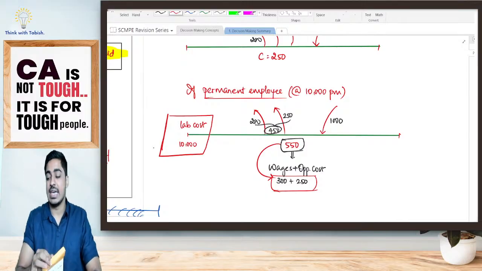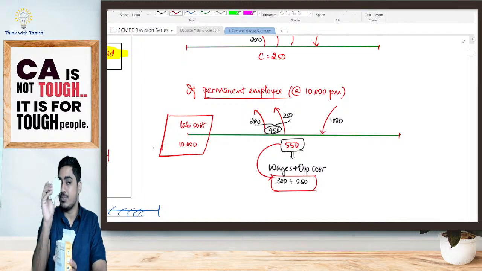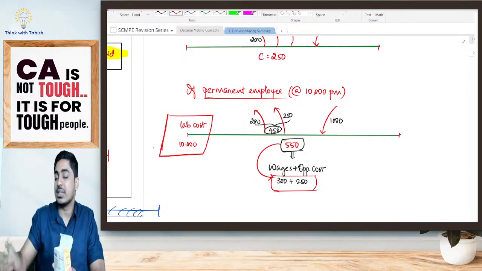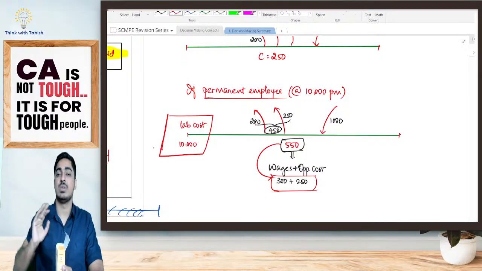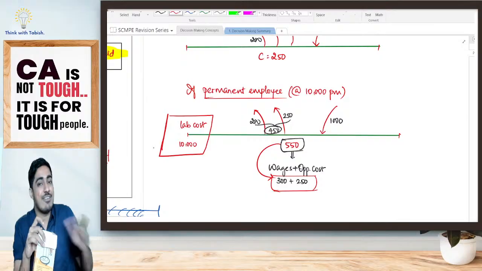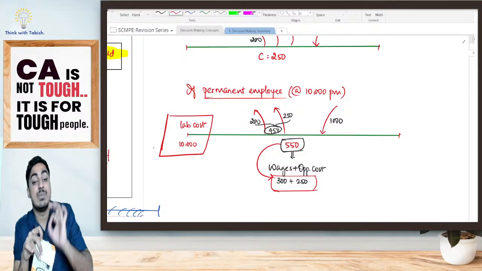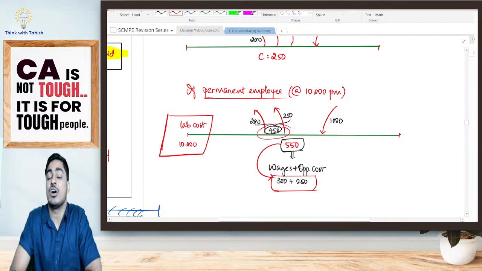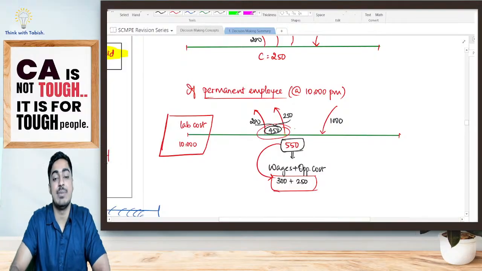So look at this, students. At the start of the month, I am paying my employee 10,000 rupees. 10,000 rupees I have paid my employee. Now, whether he works, he doesn't work, he produces a shirt, pant, he doesn't do any work, this amount is paid. Now, when I decide I'm going to manufacture shirt, by selling shirt, I've got 1000 rupees. Specifically for my shirt, I've paid material cost of 250. Labor cost already I've paid. I've not paid it specifically to manufacture shirt. I've incurred variable overhead, specifically 200 rupees. That means specifically I've paid only 450 rupees. That means net how much cash is available with me? 1000 I've got, 450 I've paid.